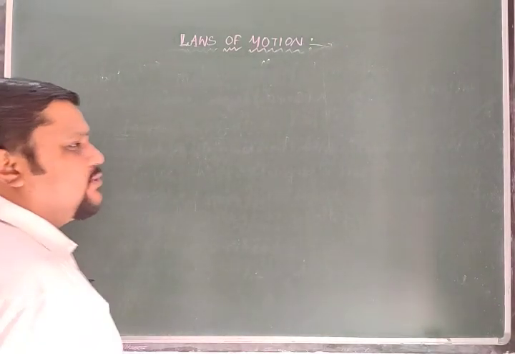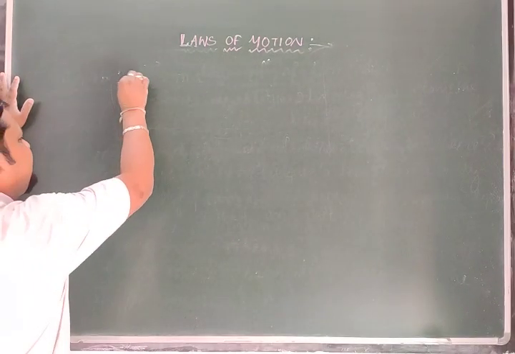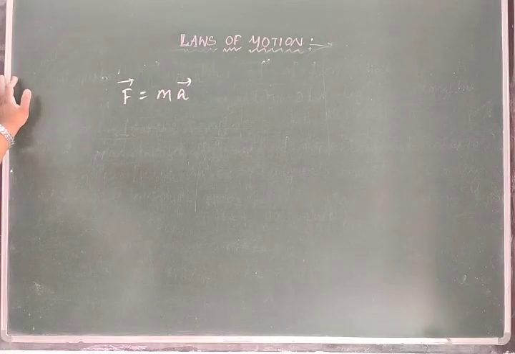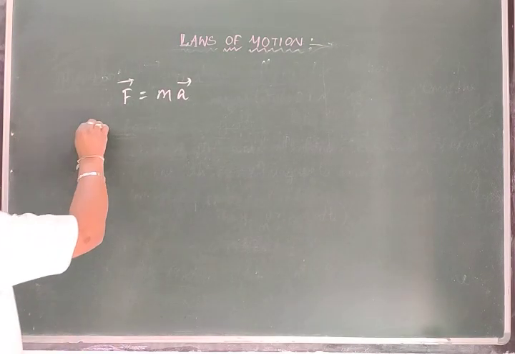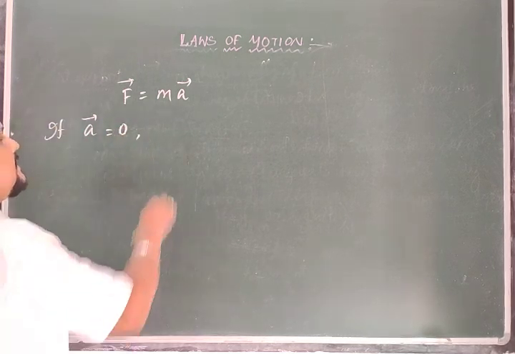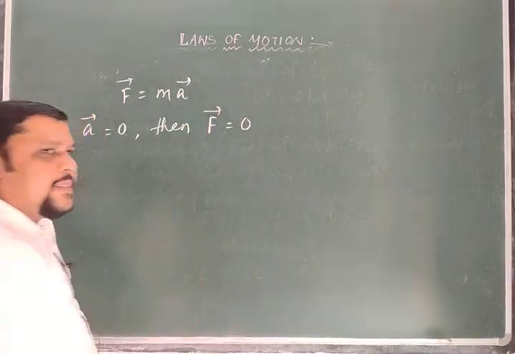The outcome of Newton's second law is this: if you discuss F is equal to ma, if the body has mass but the acceleration produced in the body is 0, if a is equal to 0, then F is equal to 0.